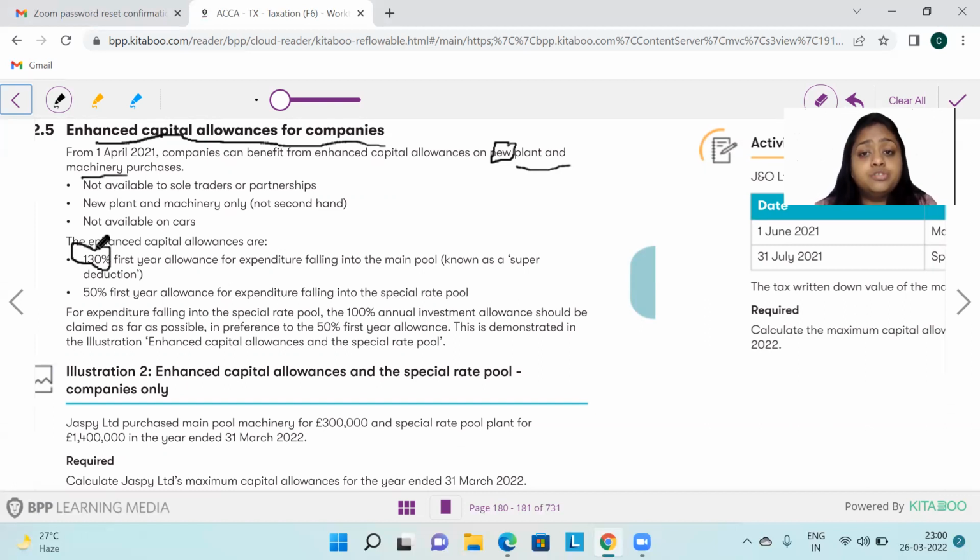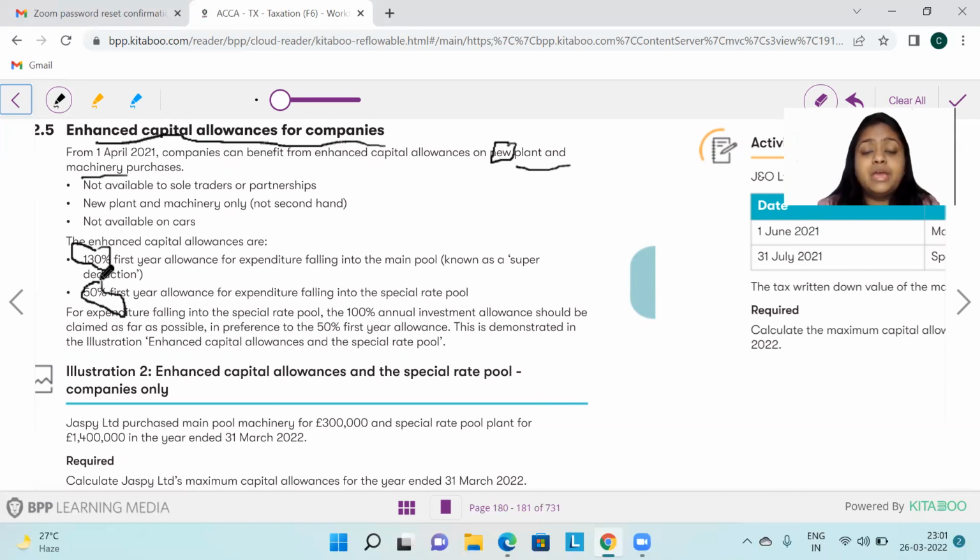And in case it belongs to the special rate pool, then you will get 50% of the plant and machinery amount as a first year allowance. Now, a question might come to your mind: ma'am, if we have AIA and FYA is also applicable, then which one should we claim first?